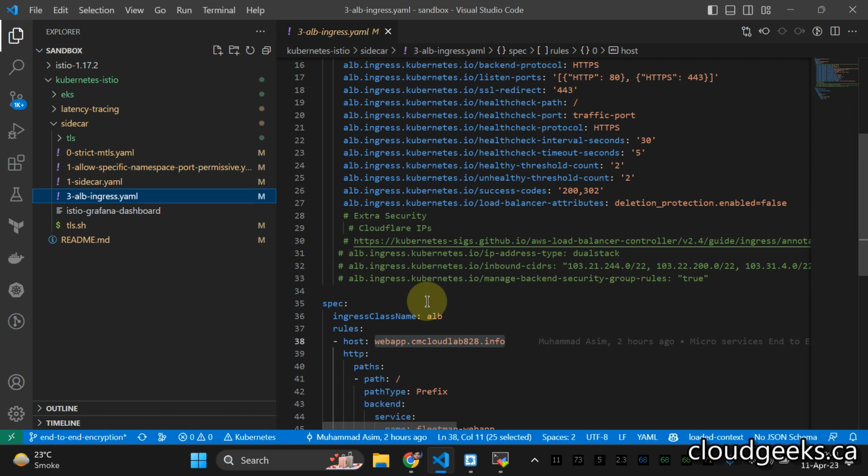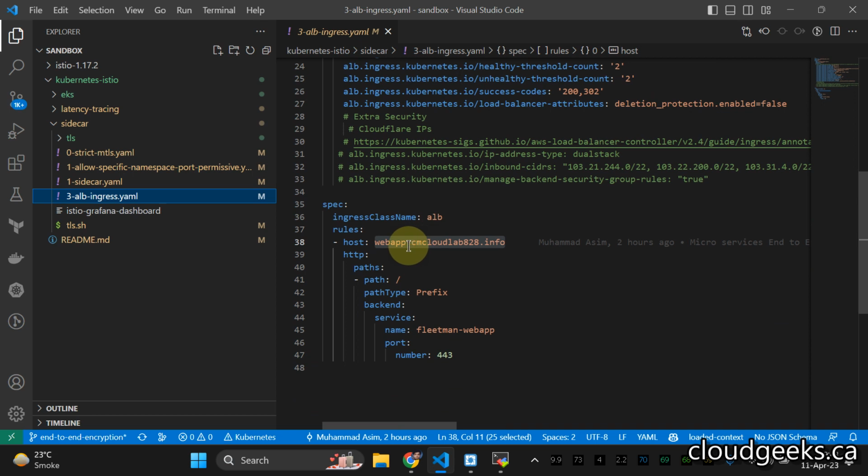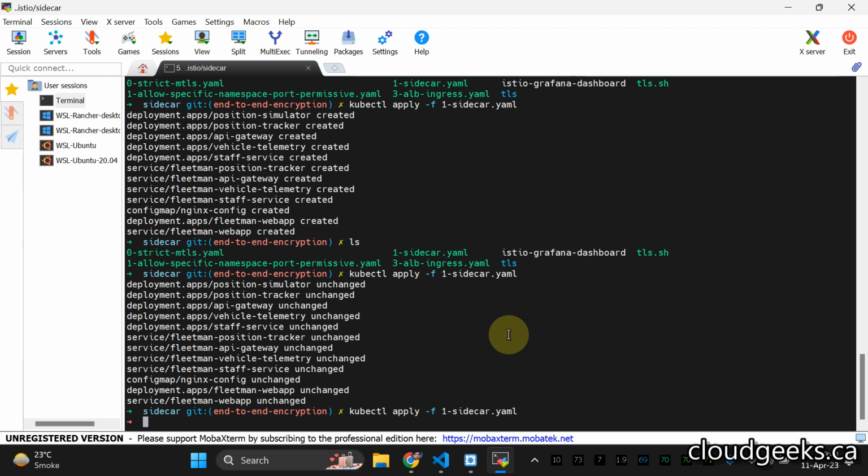If you want to enable it, you can use the Cloudflare IP ranges to allow traffic only from those, and it is going to automatically update the security group of the application load balancer to only allow traffic from the Cloudflare IP ranges, which are IP version 4 and IP version 6, right? Anyway, we are going to use this domain name, and on the backend it is going to call this web app on this port number. So let me apply that and see what it does.